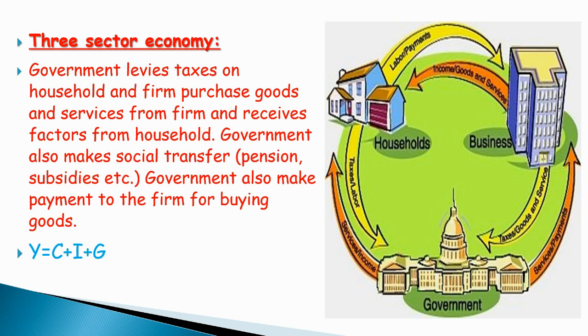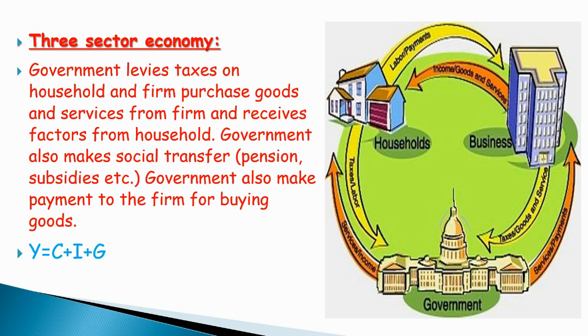The government levies taxes on both the household and firm, for the purchase of goods and services from the firm, and receives factors of production from the household. On the other hand, the government also makes various social transfers. What are the social transfers? In the form of pensions, relief, subsidies to the household. Similarly, government pays the firm for the purchase of goods and services.